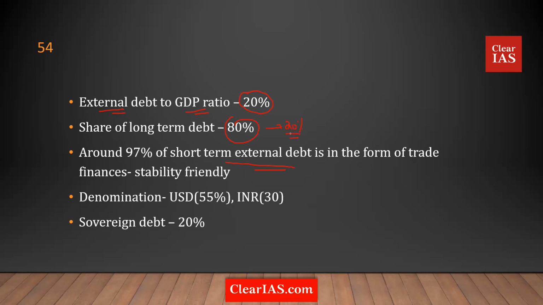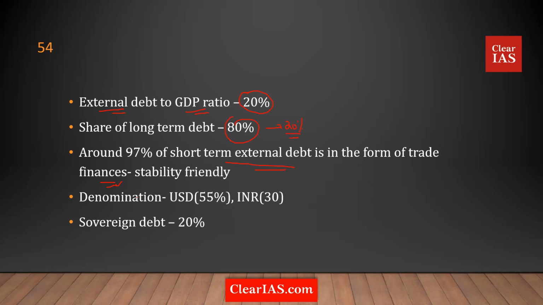in that, 97% is in the form of short-term trade finances. Trade finance in the sense that I'm an importer, importing something from the US. When I import something, I have to pay the money, right? But I say I don't have money now, I'll pay you after 6 months. That's what you call trade finance, trade credit. So 97% of it is coming in the form of trade credit, so that's not an issue.